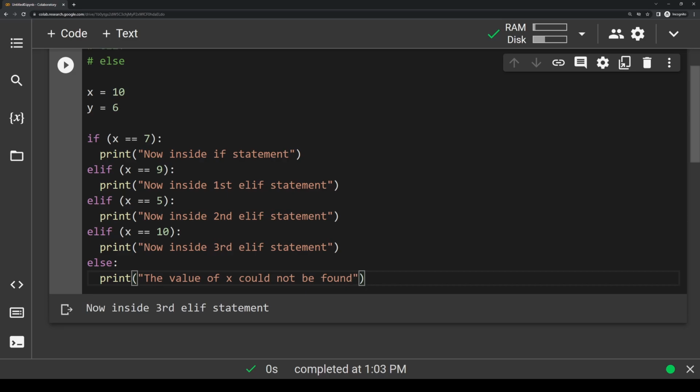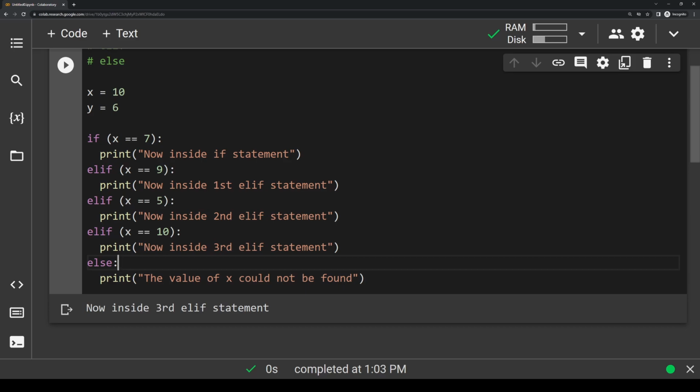And notice that the else doesn't take in any parentheses or parameters here like the other ones, because it's a default, so it's just going to trigger if nothing else does. So we don't need anything like this inside the else statement. So let's change the conditions here so that we actually do enter the else statement.